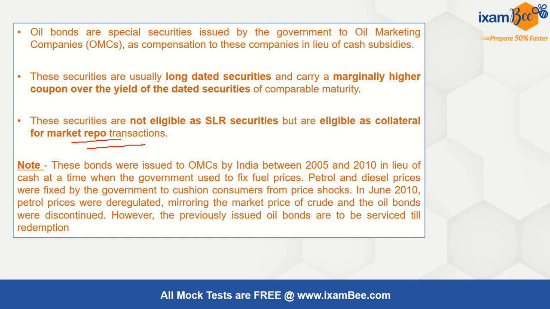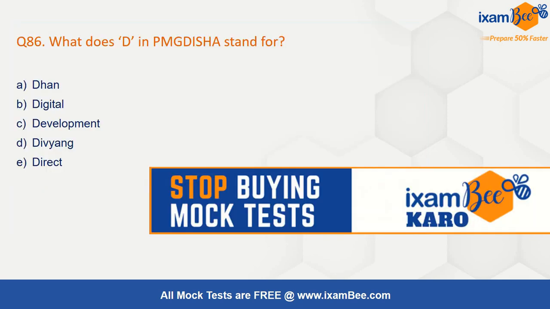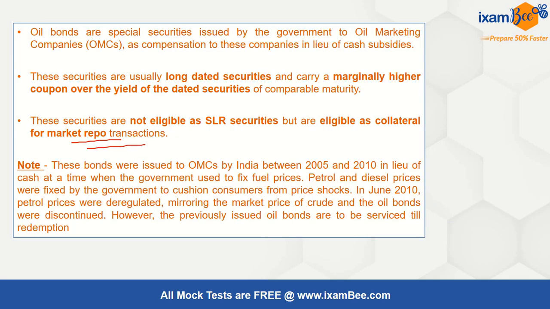So repo is used in case of giving money to the bank. If banks are having these oil bonds, they can keep them with RBI and get the money against these, but these are not SLR securities. Understand, these are not eligible for SLR. These bonds were issued to oil marketing companies between 2005 and 2010 in lieu of cash at a time when the government used to fix the fuel price.